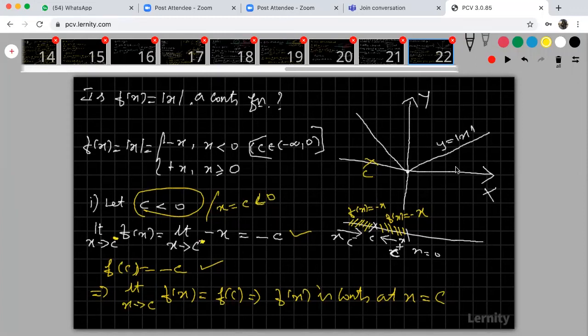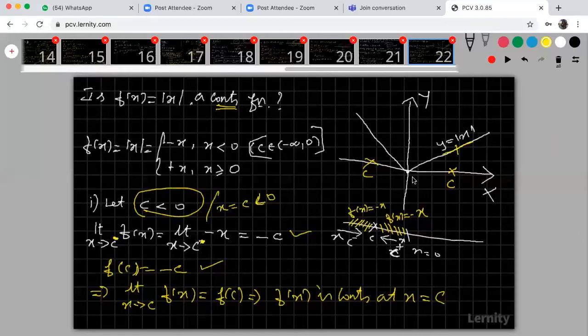Now I'm going to take a positive c value, and check that the function is continuous at any positive value of c. Because the question is to find whether the function is continuous or not. Continuous means continuous at all the points. How is it possible to verify all the points? It is not possible. So therefore, I am going to verify the positive value of c, the negative value of c, and equal to 0.